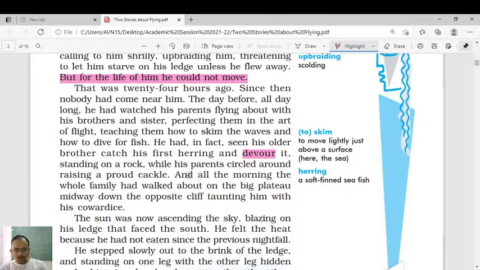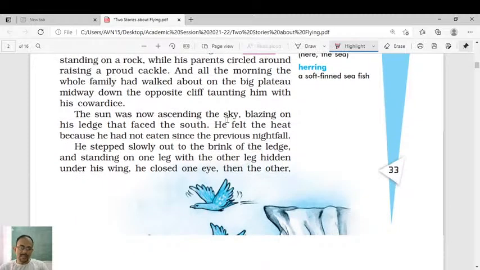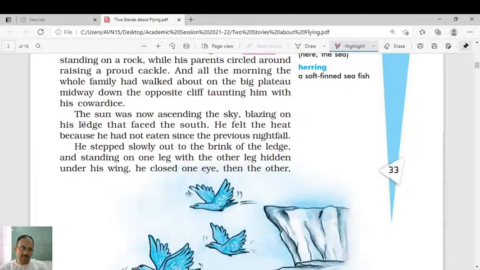All the morning the whole family had walked about on the big plateau midway down the opposite cliff, taunting him with his cowardice. Yes, they were taunting him for his cowardice, for his fear. The sun was now ascending the sky, blazing on his ledge that faced the south. He felt the heat because he had not eaten since the previous nightfall, so he was feeling